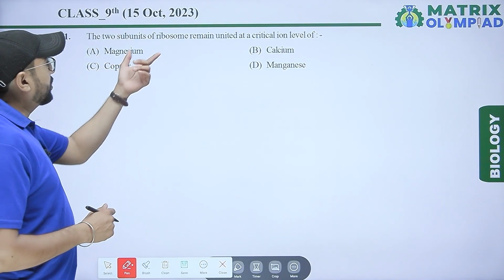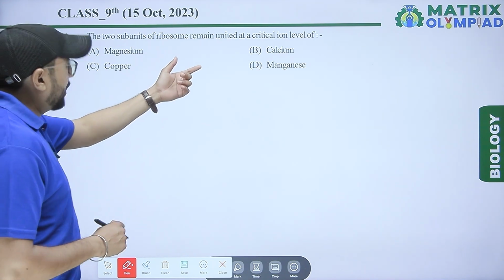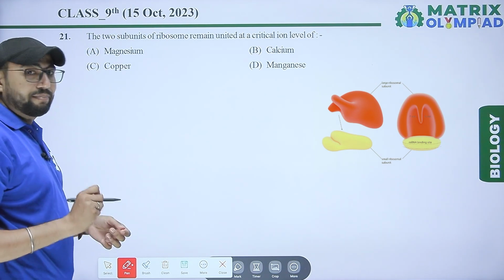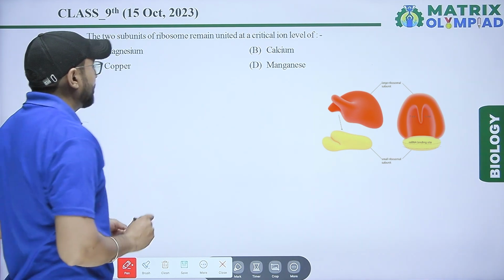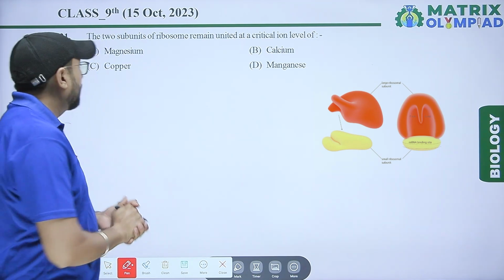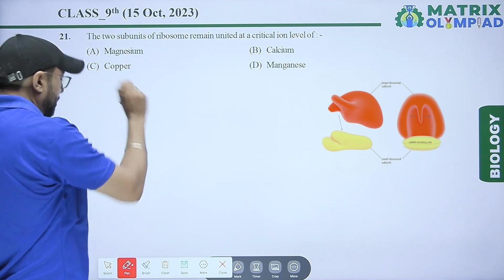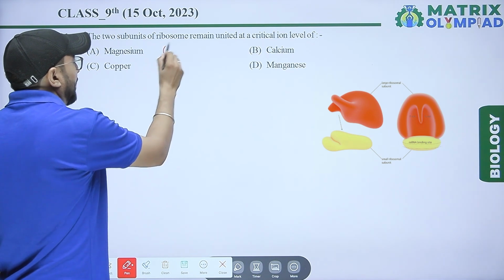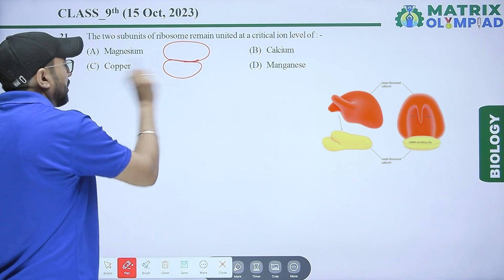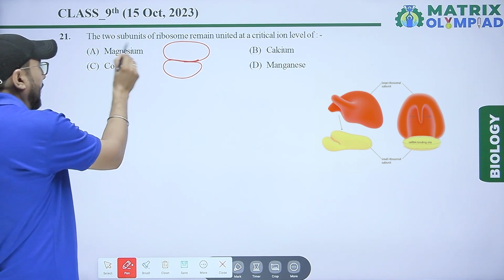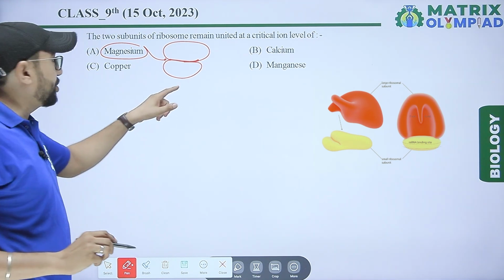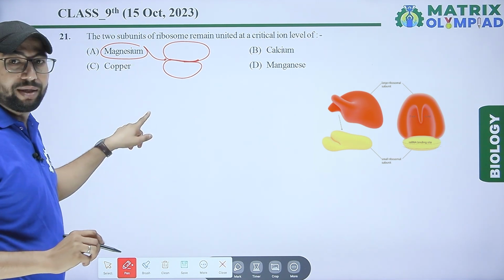The two subunits of ribosome remain united at a critical ion level of option first magnesium, second calcium, third copper, and last one manganese. According to the question, the magnesium ion helps keep the ribosome units in this position. So the right answer for this question is magnesium ion.